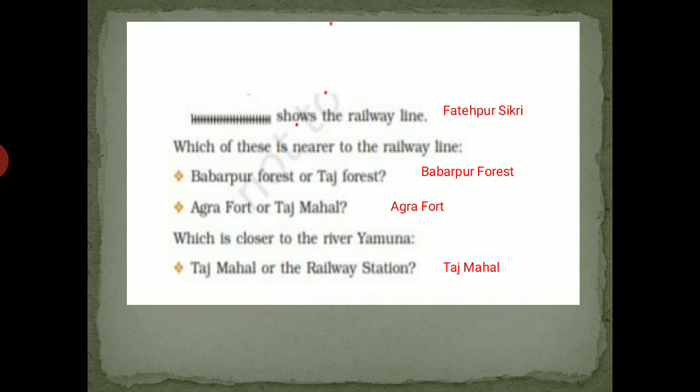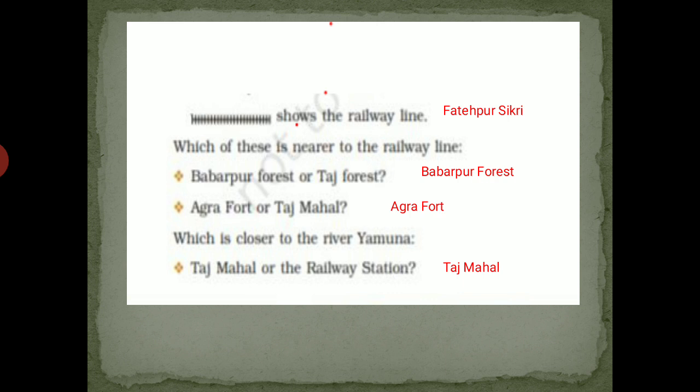So which is farther from Agra Cantt, Taj Mahal or Fatehpur Sikri? It is Fatehpur Sikri. Fatehpur Sikri is farther from Agra Cantt railway station. Now Babarpur forest or Taj forest, which is nearer?